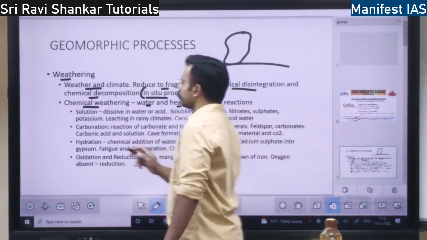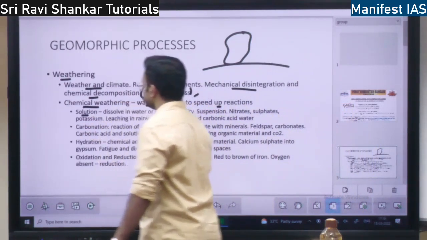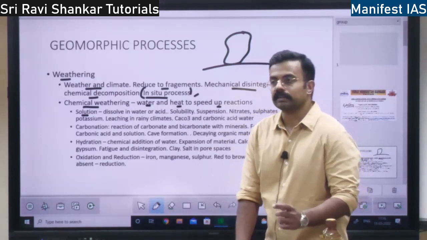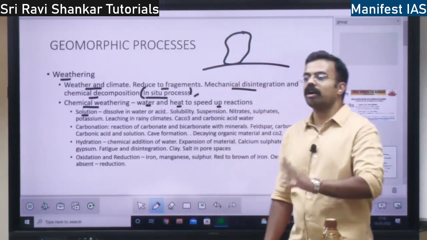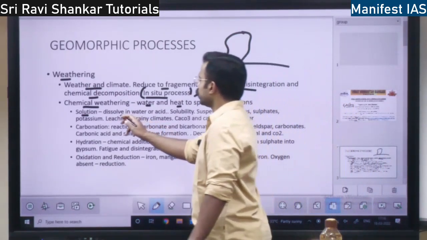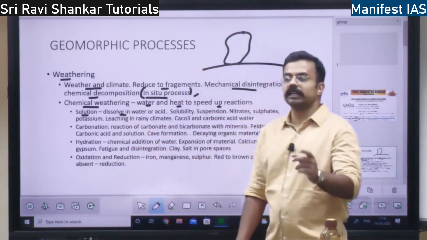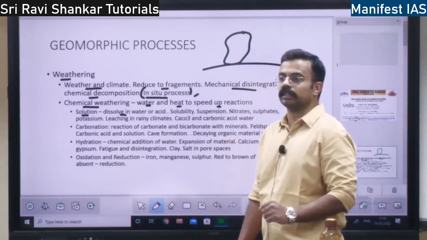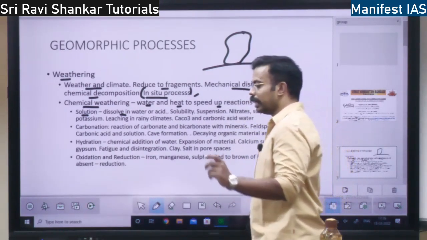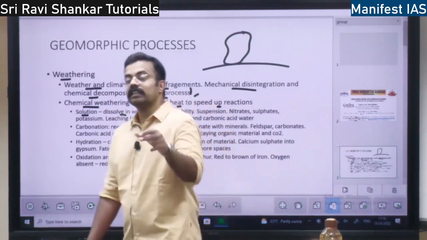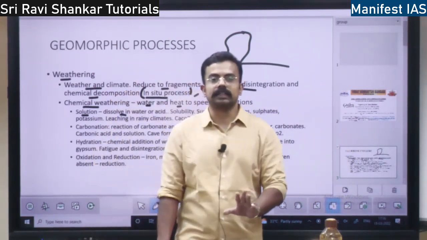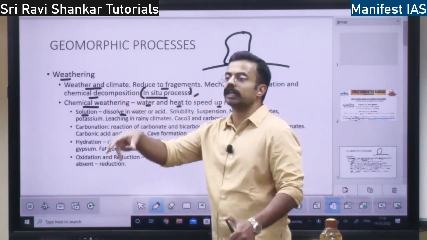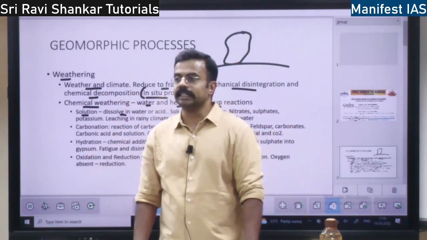So the first process of chemical weathering is solution. Solution means some chemical will get dissolved in the water or acid and it will become a solution, right? Any material, any molecule or element will get dissolved in the water or acid, it will become a solution. Those solutions, when they go and affect the rock, the rock will disintegrate.